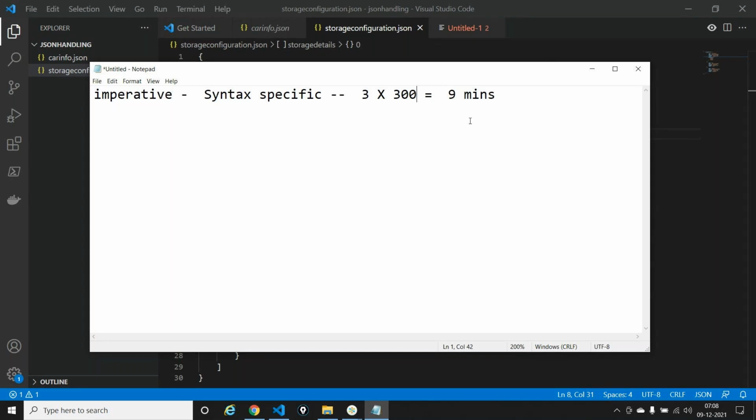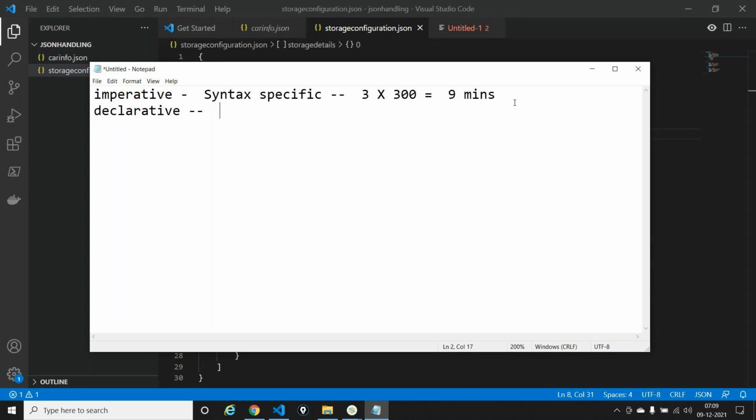That is where the declarative way of command writing comes into the picture. Declarative, not heavily syntax specific. You need to know a little bit of syntax, and the only syntax that you need to know is JSON. How to write JSON. That's it. Parallel logics are handled by, let's say, this particular technology. You don't have to write your own logic to go ahead and do parallel. I mean, you don't have to explicitly write logics to make sure it creates parallelly and etc. So that element called polymorphism and etc. is taken out. So this makes sure it is user friendly.